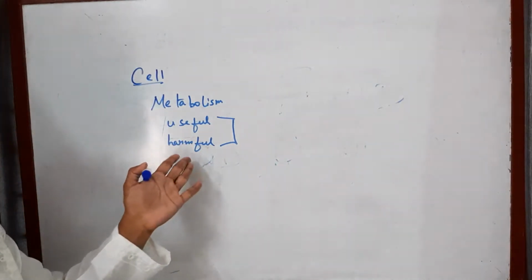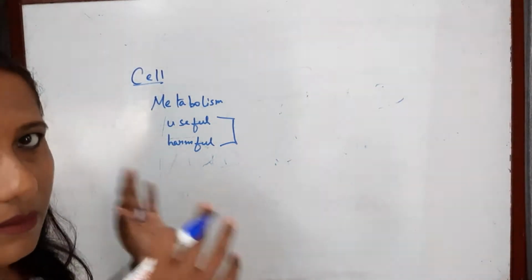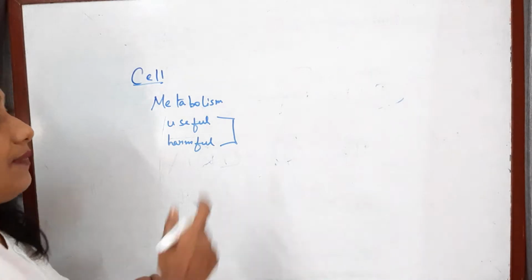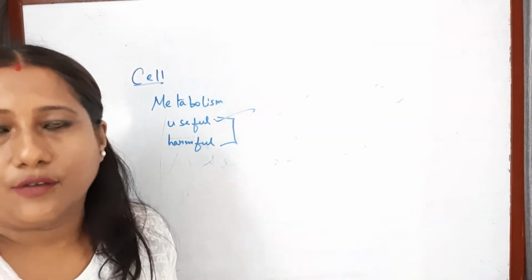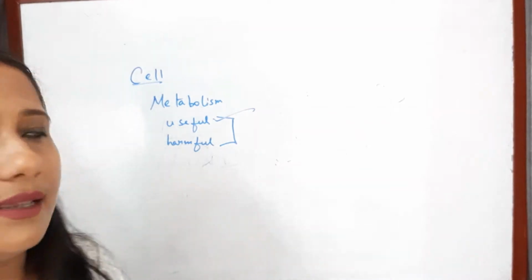Harmful components are released as a byproduct and accumulate in the cell, and the useful components need to be transported to other cells of the body where they are required.